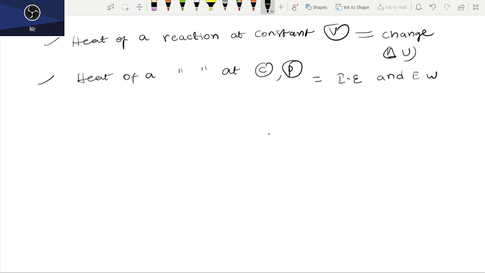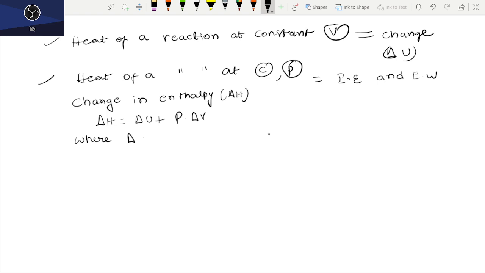The change in enthalpy, delta H, is equivalent to delta U plus P delta V, where delta H is equal to the formula written already.